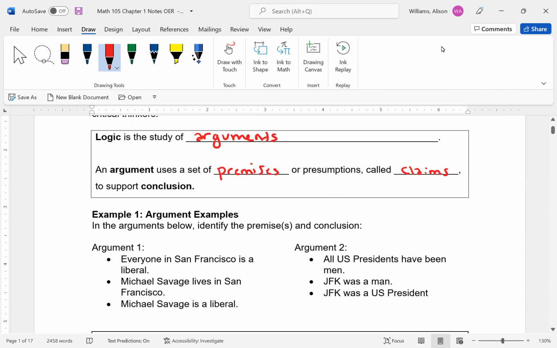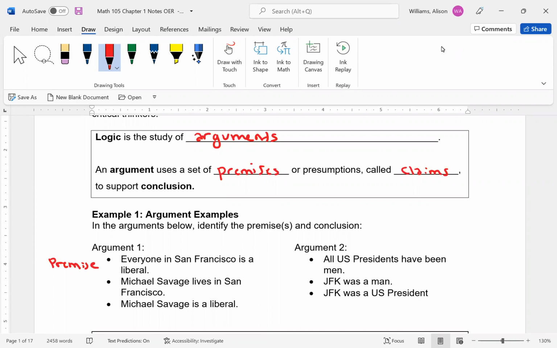So, everyone in San Francisco is a liberal. Michael Savage lives in San Francisco. Michael Savage is a liberal. If you read this step by step, it almost seems like this first one would be a premise. We're making some sort of presumption, and that is that everyone who's in San Francisco is a liberal.